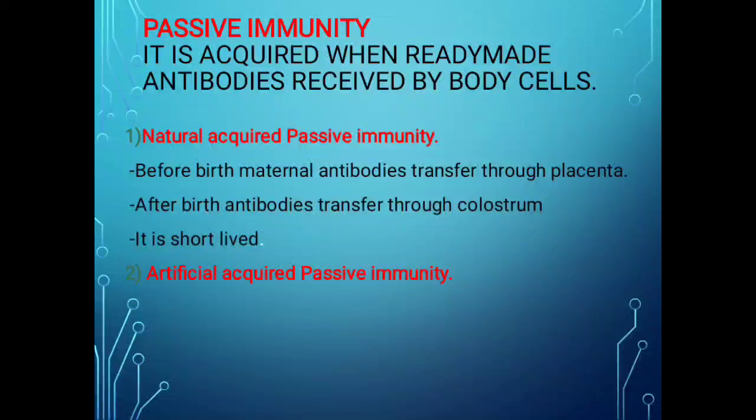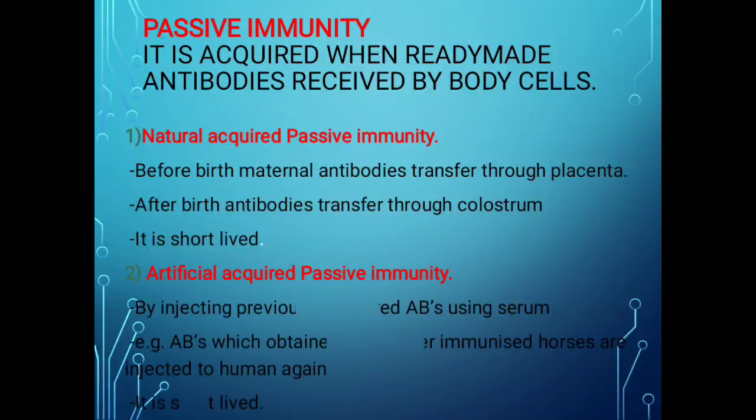Now we are going to see the second type of immunity, artificially acquired passive immunity. Artificial passive acquired immunity is developed by the ready-made antibodies, meaning the prepared antibodies are injected into the organism. That is known as artificially acquired passive immunity. Ready-made prepared antibodies are introduced into the human being.